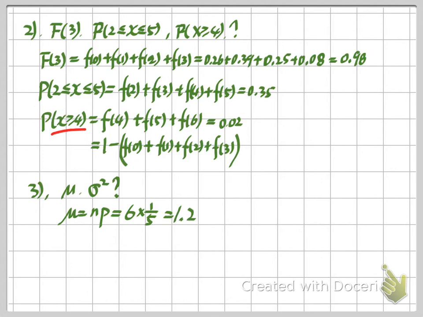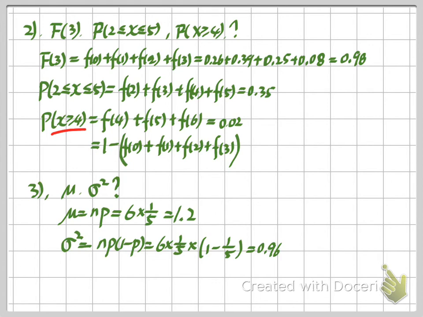So the mean of this binomial random variable is 1.4. And for our variance sigma square, this is equal to n times p times 1 minus p. By plugging in all the values, we get the answer, which is 0.96.